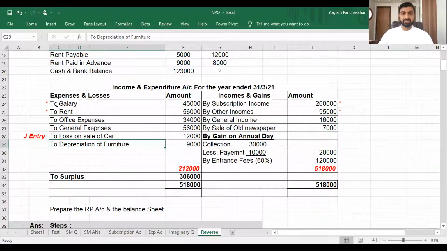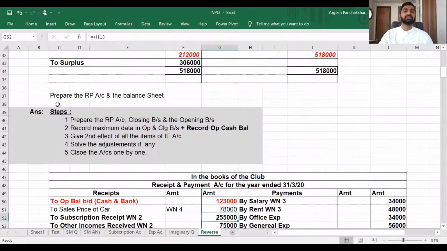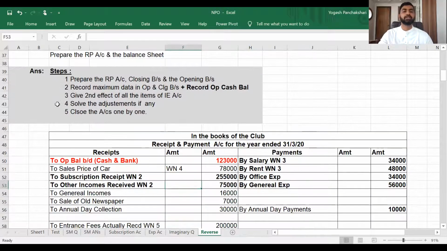Depreciation of furniture, less from the asset side. Surplus added in capital fund. Subscription income, other income, general income, sale of old newspaper: all these 4 items will go to the receipt side. Just that subscription and other incomes will have a working note. General income and sale of old newspaper can be recorded, no issue about it.